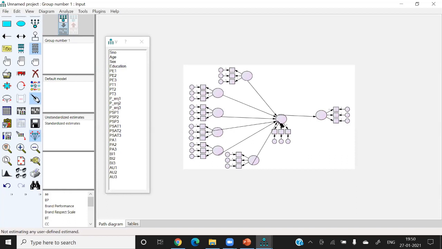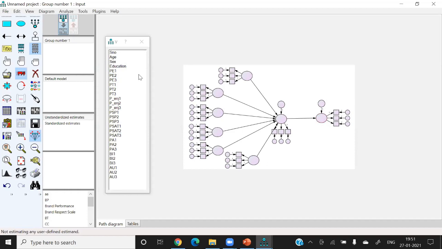This pencil is used for making the beautification in the diagram. Okay, now I have 6 hypotheses, and all these dependent variables must have the error terms. This is the rule. So wherever the arrow tip comes, this error term always comes. Now this is the complete model, and after that we can set the variables.